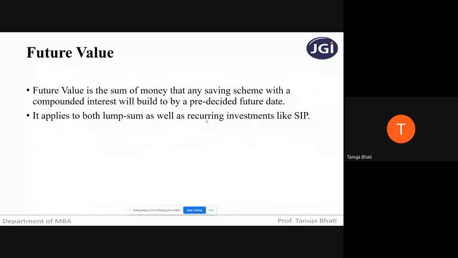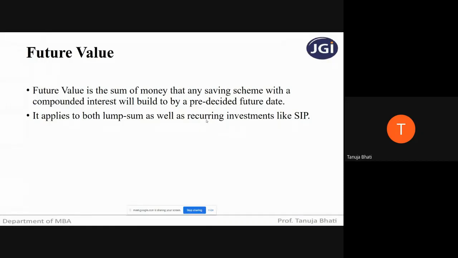If you want to know what is going to be the value of 1 lakh in the future after 10 years, that is, you are going to take it from the present to the future, you are going to use compounding technique. Compounding technique is nothing but a technique which will help you find out the future value of a present amount that you have invested, deposited, or saved.